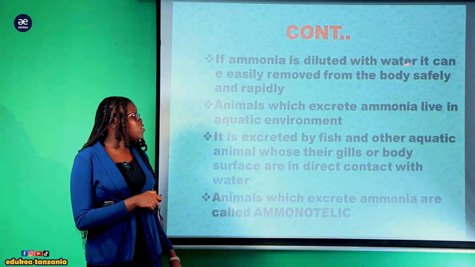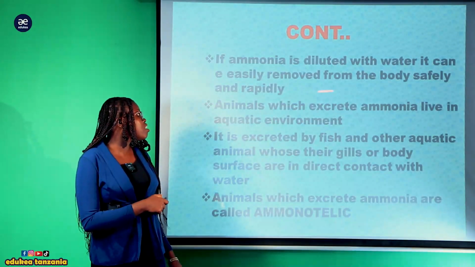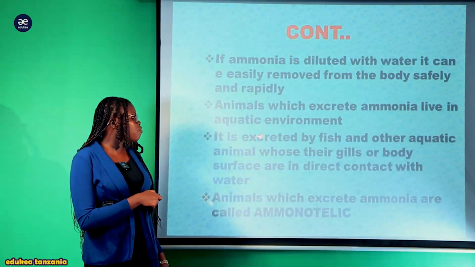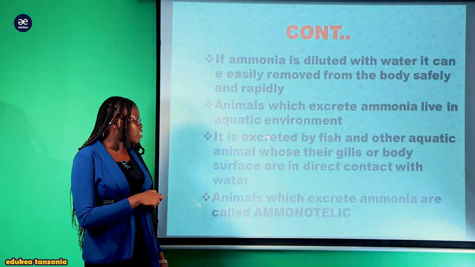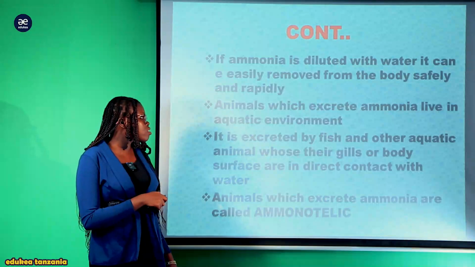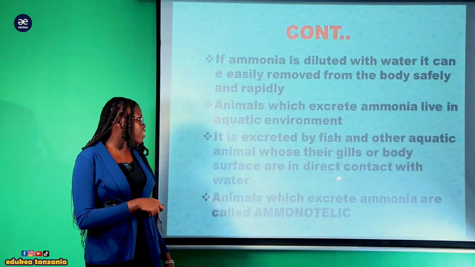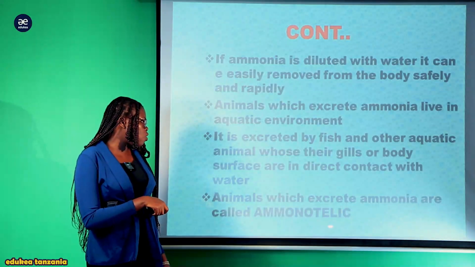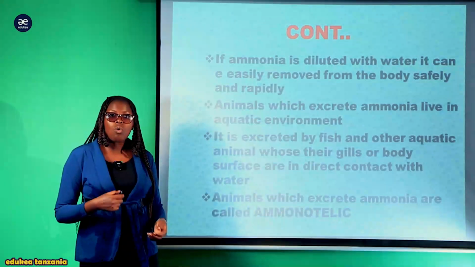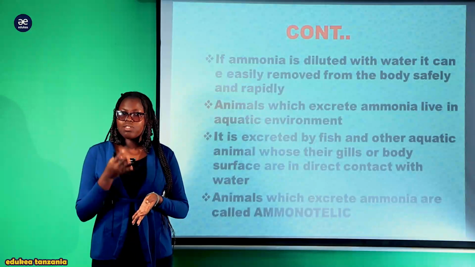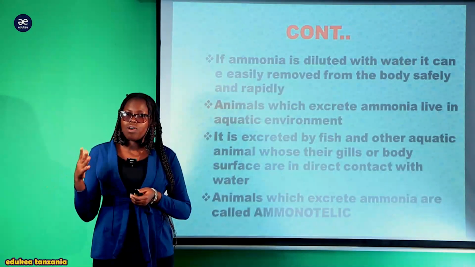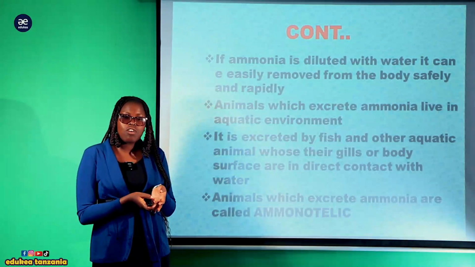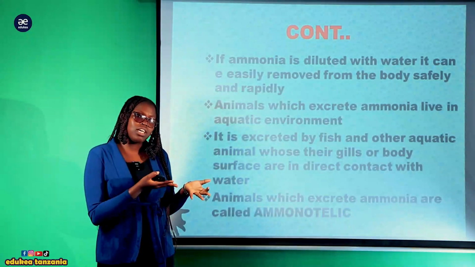If ammonia is diluted with water, it can easily be removed from the body safely and rapidly. Also, animals which excrete ammonia live in aquatic environment. It is excreted by fish and other aquatic animals whose gills or body surface are in direct contact with water. And the animal which excretes ammonia is called ammonotelic. Kwa all animals which excrete ammonia as one of the excretory products, akina fish na other aquatic organisms, tunaita ammonotelic. Ukisikia ammonotelic, you know that this organism excretes ammonia.